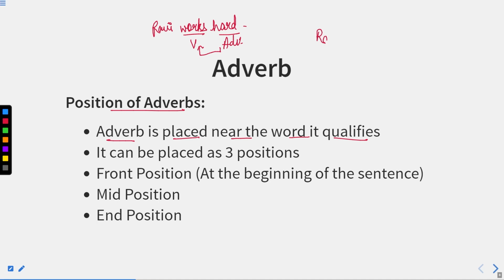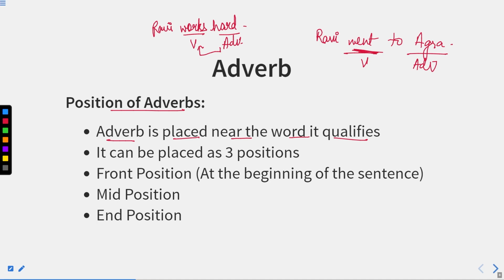If I say Ravi went to Agra, now Agra is a place and went is a verb. So Agra is an adverb of place, this is the adverb and this is the verb. So again, the position of this adverb is near this verb only. Basically, the position of adverbs is generally near the word which it is qualifying.